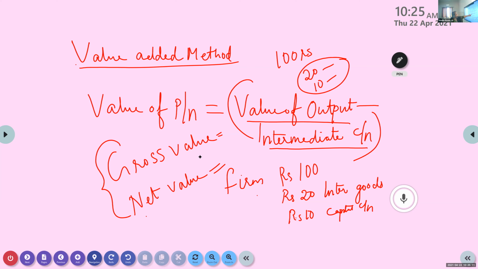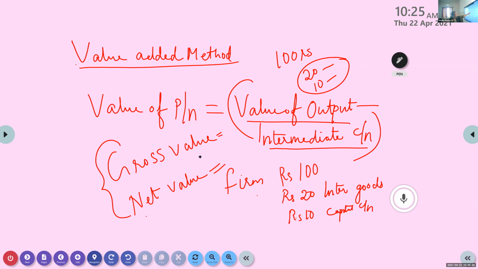Value of output minus intermediate consumption. What is the value of output here? 100. What is the value of intermediate consumption? Rupees 20. Here we are not including the capital consumption, because it is already included in the value of output, so we are not spending any separate money for that.